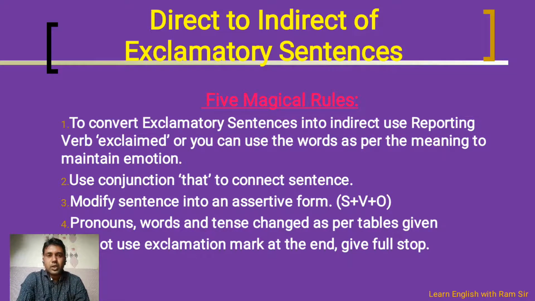So here, to convert exclamatory sentences into indirect speech, you need to use the reporting verb exclaimed, or you can use the words as per the meaning of the sentence or the emotion of the sentence. So this is all about the reporting verb.